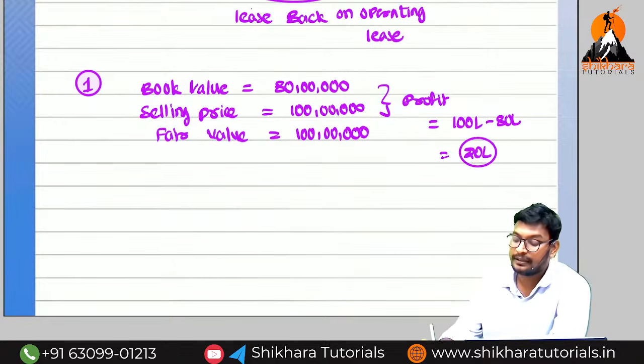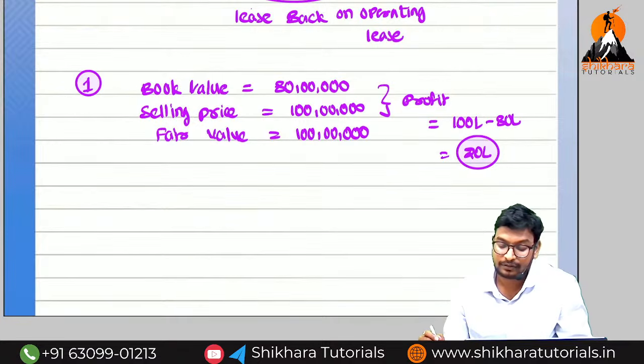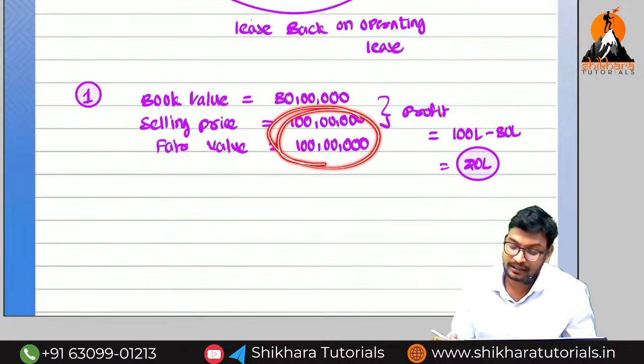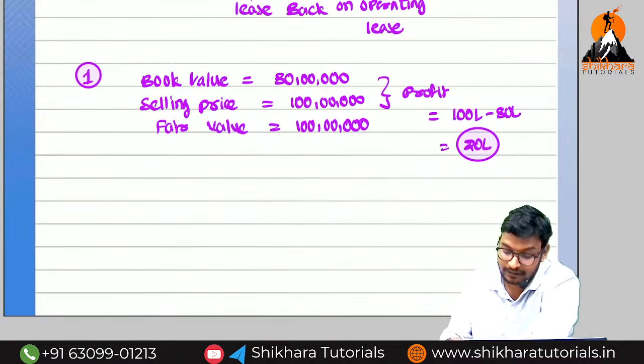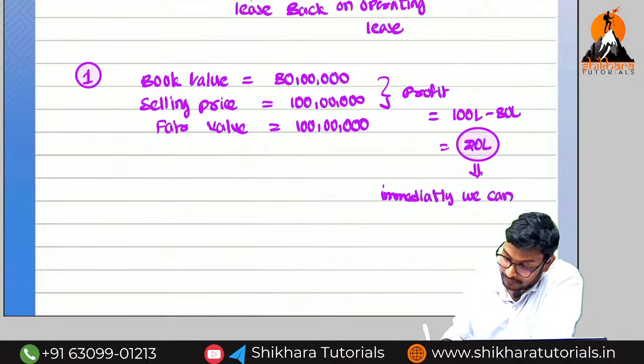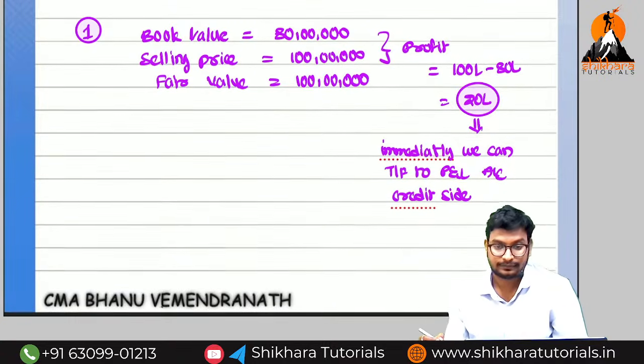Whether we transfer it immediately to the P&L account or amortize it? Because the selling price is less than or equal to the fair market value, we can transfer it immediately to the P&L account, credit side. Did you get the point clearly?